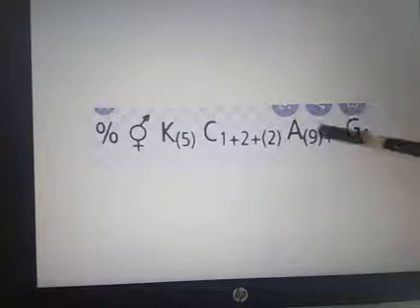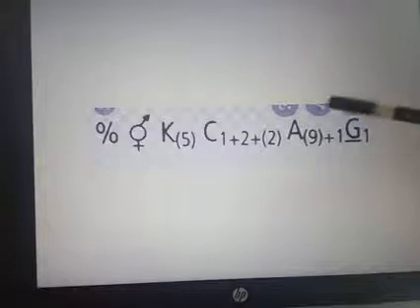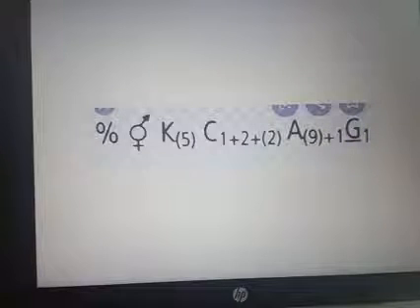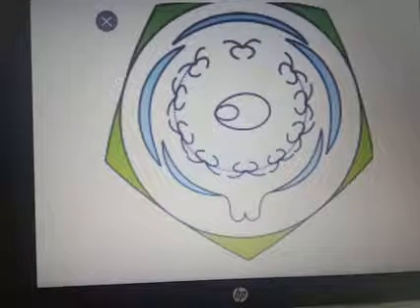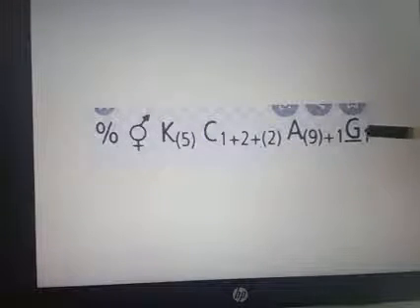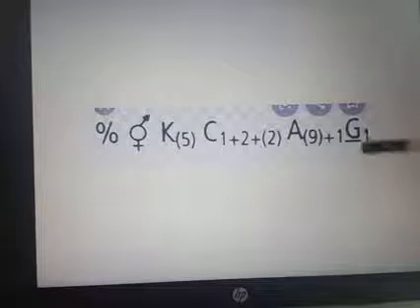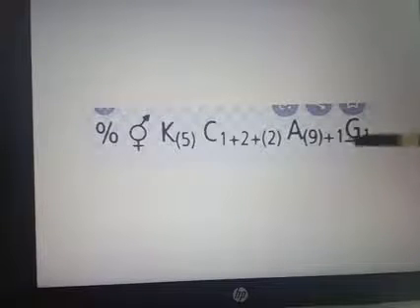Then A stands for androecium. Here it is 9 plus 1. 9 stamens are arranged together and one is extra. Please look at this picture, the 1 is situated here. So 9 plus 1. And the next is G. One line is there, and the G is above the line, which means hypogynous. And here we have written 1, which stands for monocarpellary ovary. So this is the floral formula of Fabaceae.